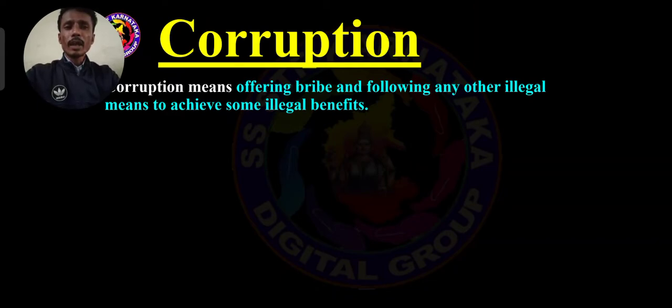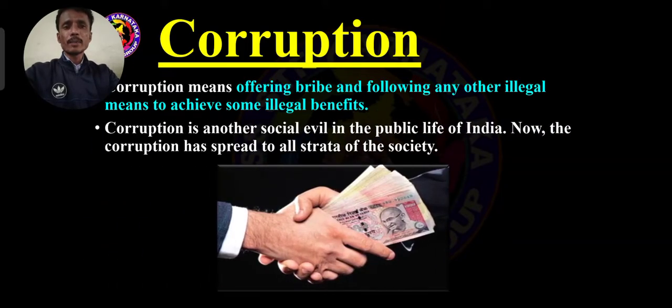Corruption means offering a bribe and following any other illegal, not legal, means. Most of the people involved in illegal activities to gain something for their own benefits, that we should consider as corruption. Corruption means offering a bribe and following any other illegal means to achieve some illegal benefits. This is called corruption. Look at the money exchanging from one hand to another hand. This is one of the important examples of corruption.